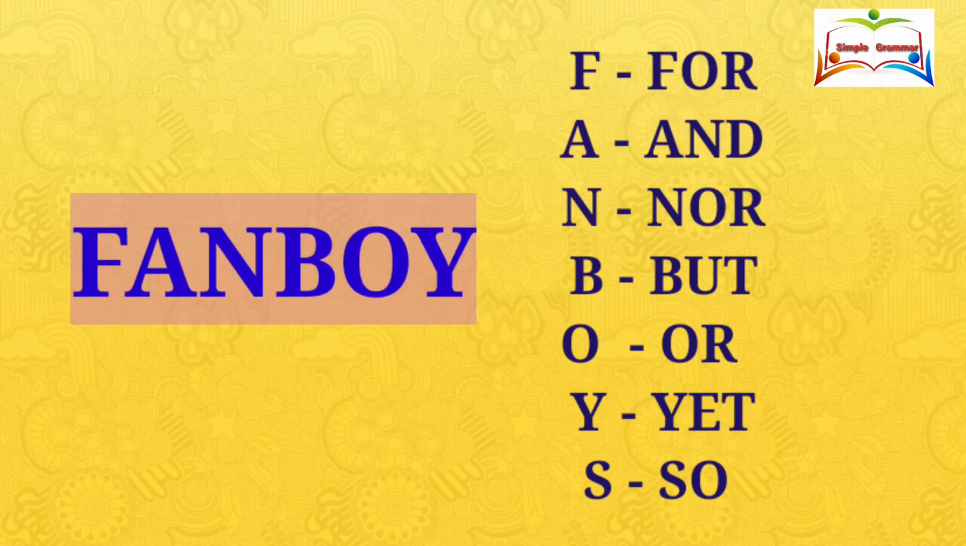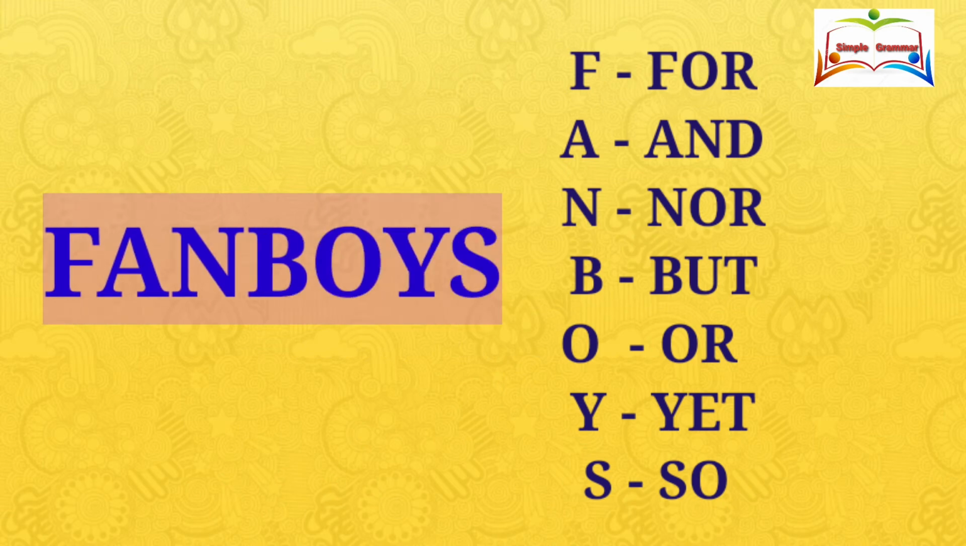The English language has 7 coordinating conjunctions that you can easily remember with the acronym FANBOYS. F for for, A for and, N for nor, B for but, O for or, Y for yet, and S for so.